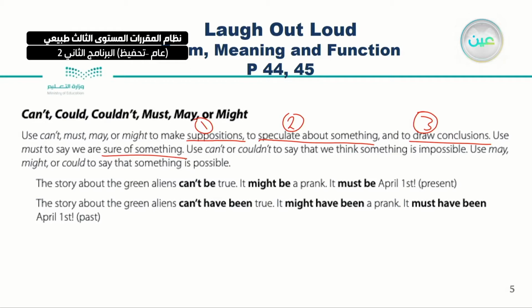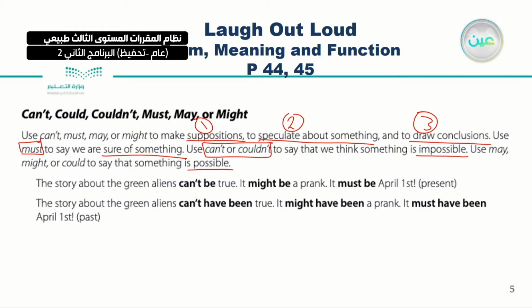Use must only if you are sure about something. Use can't or couldn't to say that we think something is impossible. Finally, use may or might or even could to say that something is possible. Now look at these two sentences. The story about the green aliens can't be true. It might be a prank.